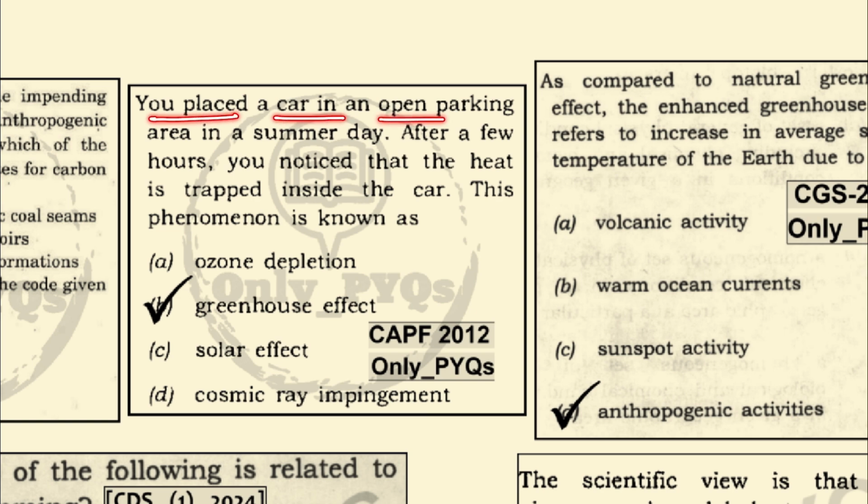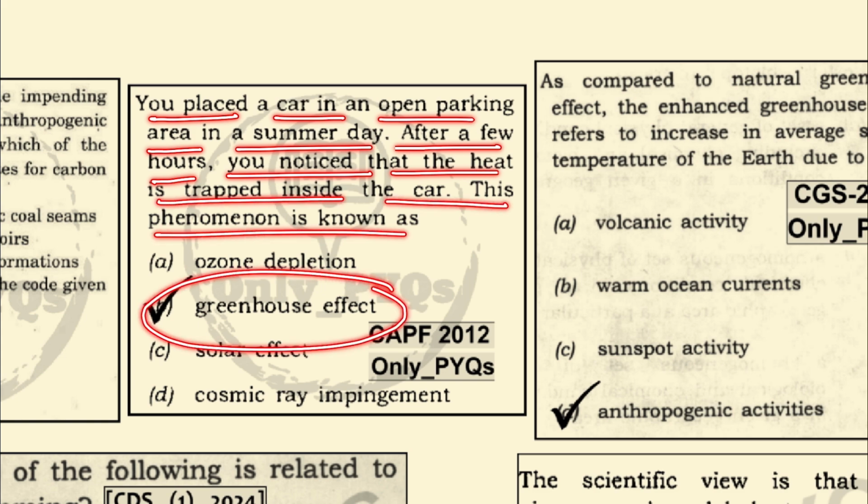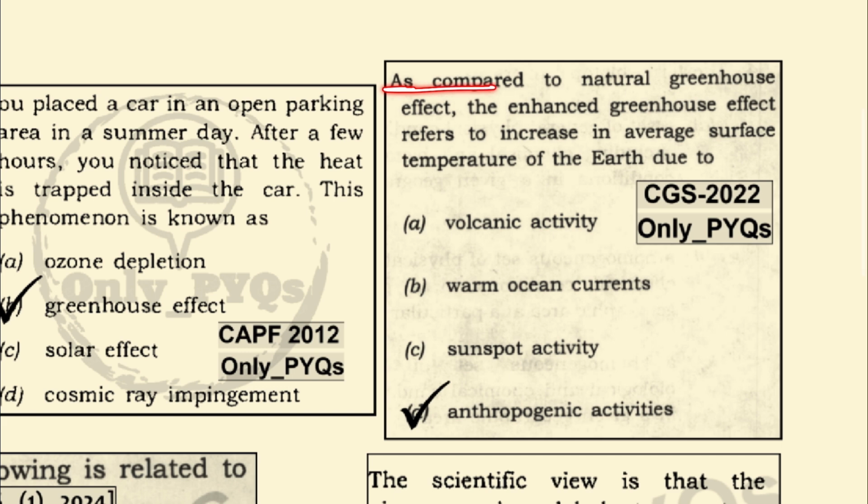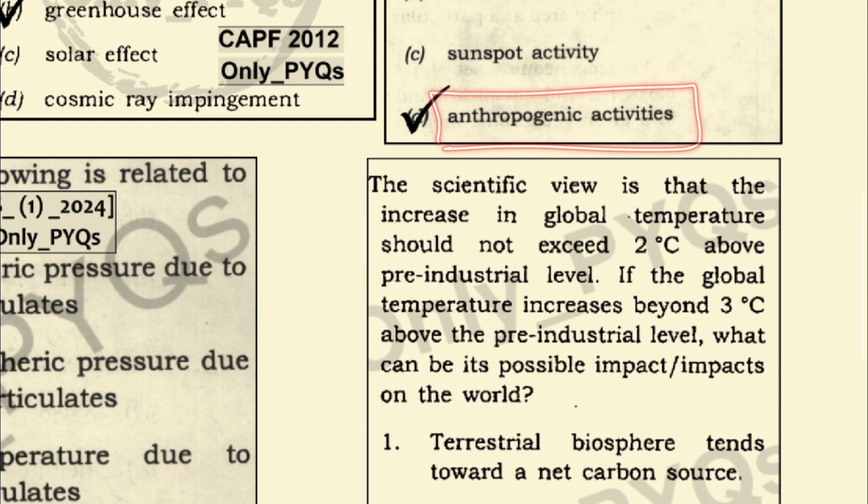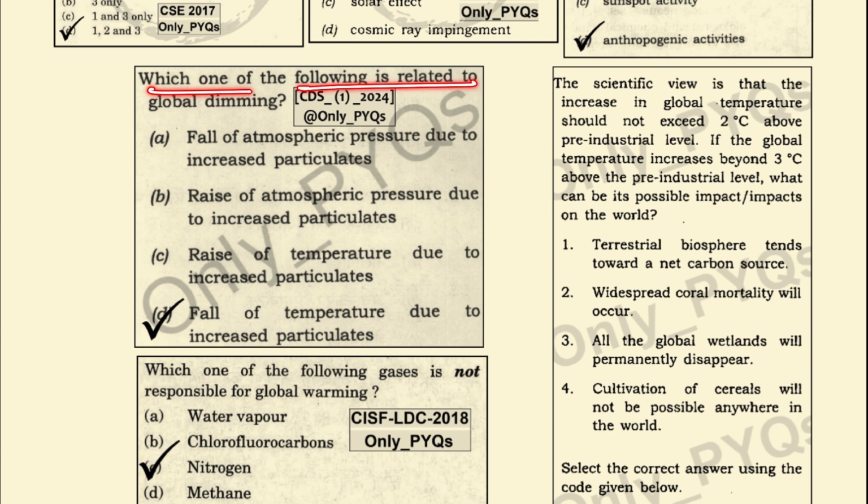You placed a car in an open parking area on a summer day. After a few hours, you notice that the heat is trapped inside the car. This phenomenon is known as the greenhouse effect. As compared to the natural greenhouse effect, the enhanced greenhouse effect refers to the increase in average surface temperature of Earth due to anthropogenic activities. Which one of the following is related to global dimming? The fall of temperature due to increased particulates is related to global dimming.